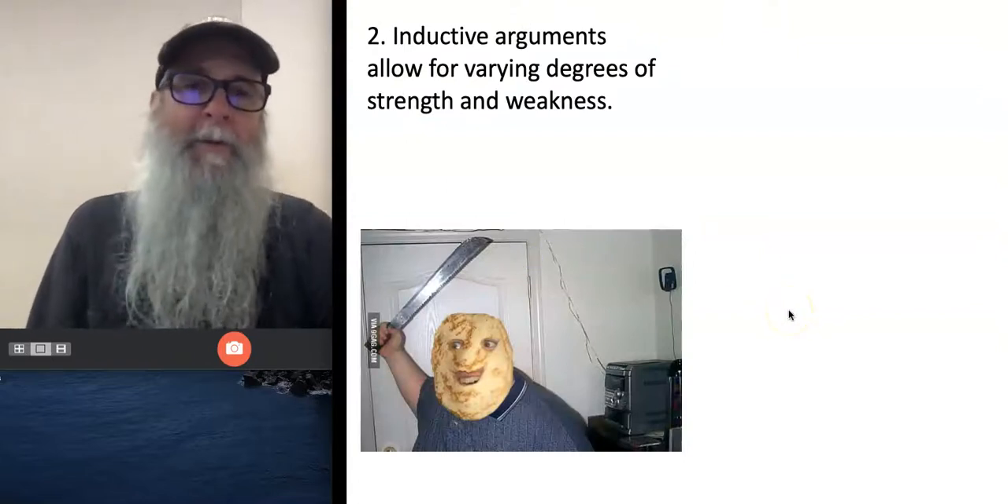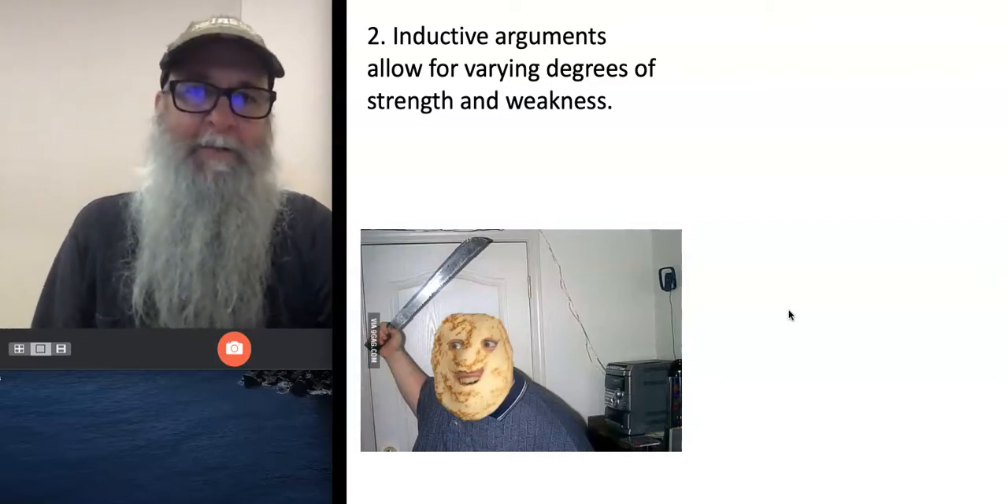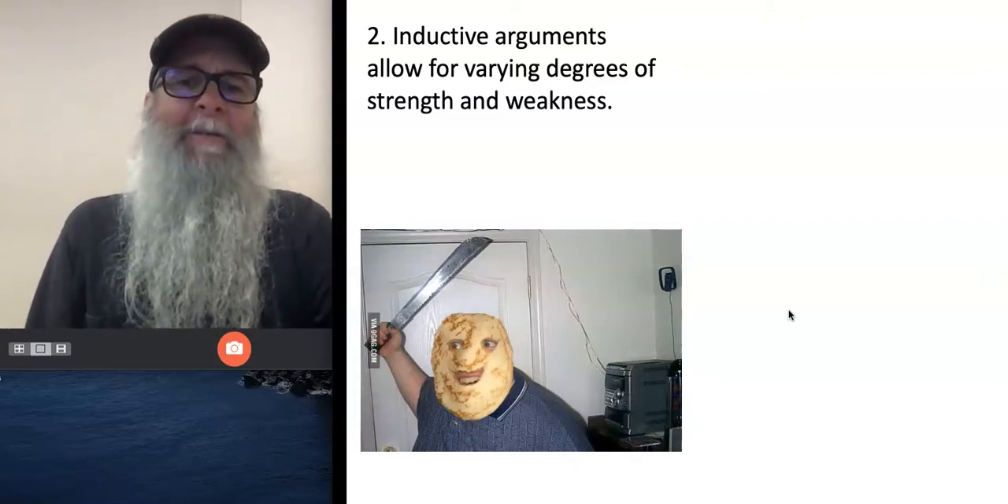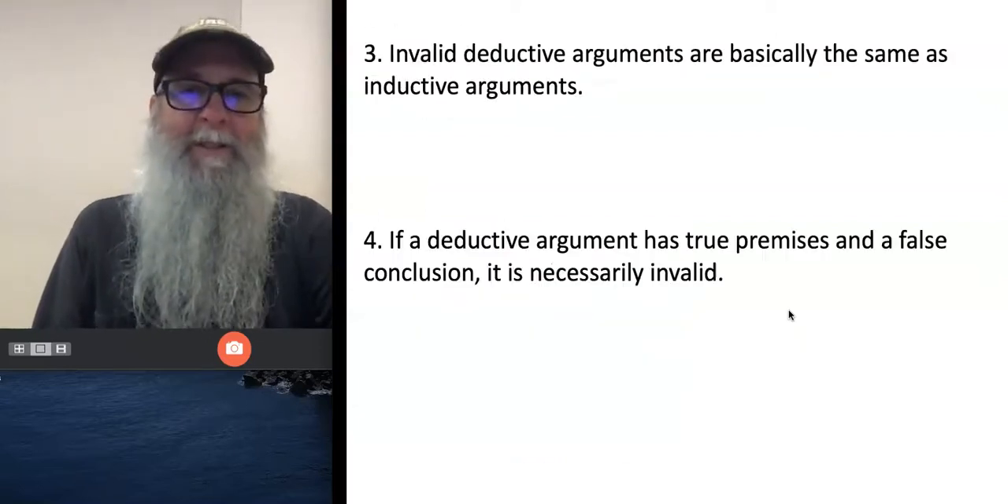Number 2 is kind of a throwaway, and I know the image doesn't make sense. It's because I would use it ordinarily in a class for something else. Inductive arguments allow for varying degrees of strength and weakness. That's true. I'm not terribly concerned if you didn't get that one right.